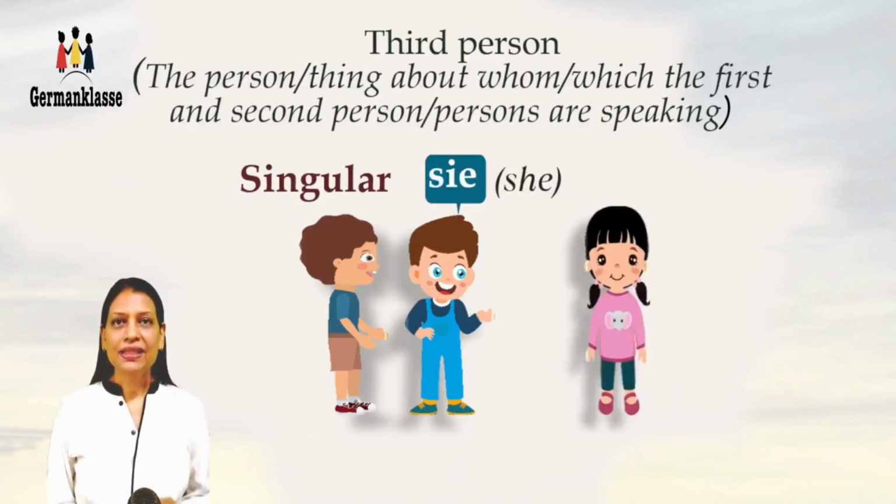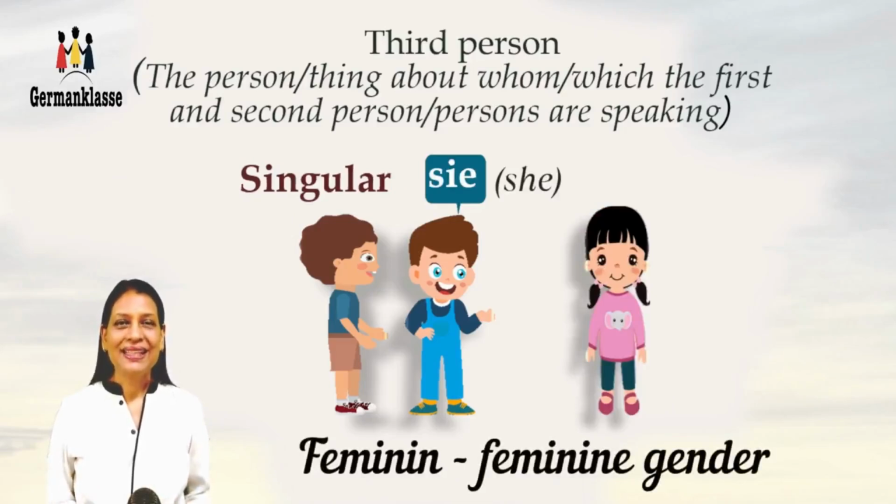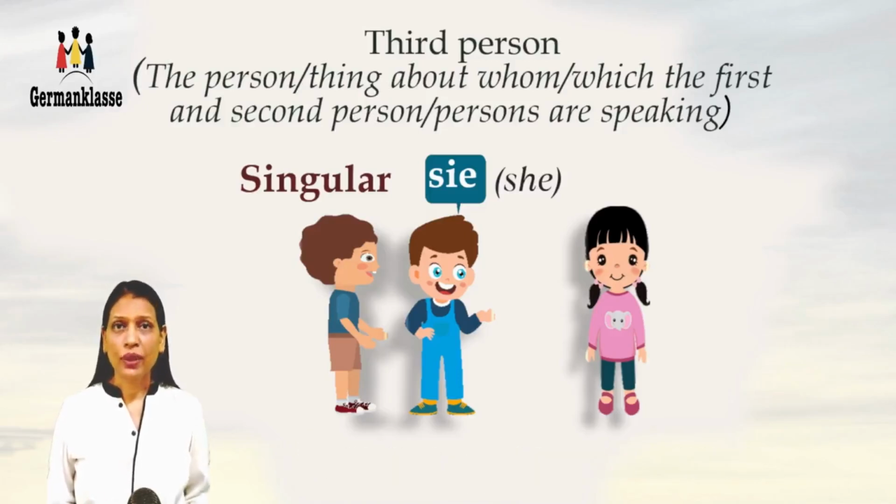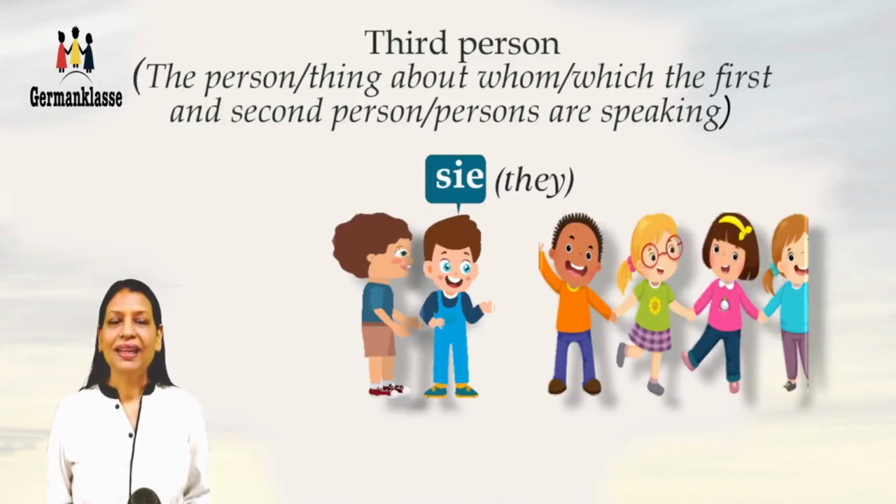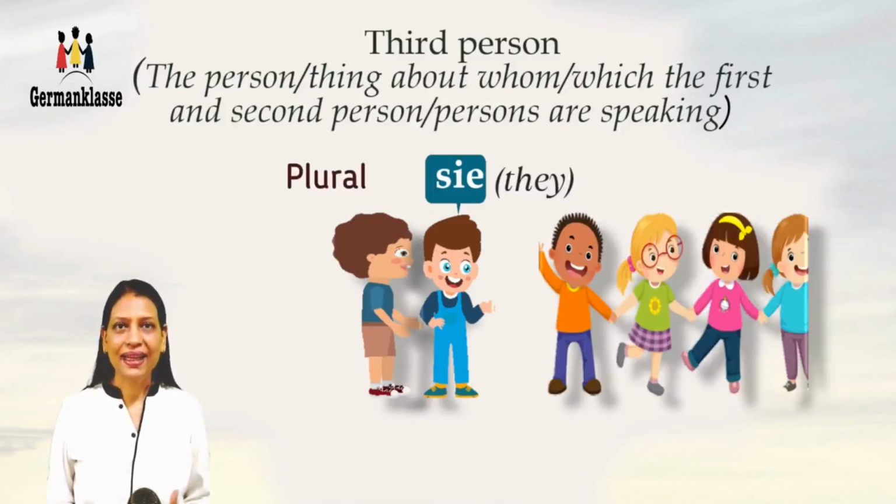Third person singular feminine, sie. She. It's written as S, but we say zee. Repeat after me. Sie. She. Now if we are discussing more than one person, again it's sie. That's they. When we talk about more than one person, then we call them they.